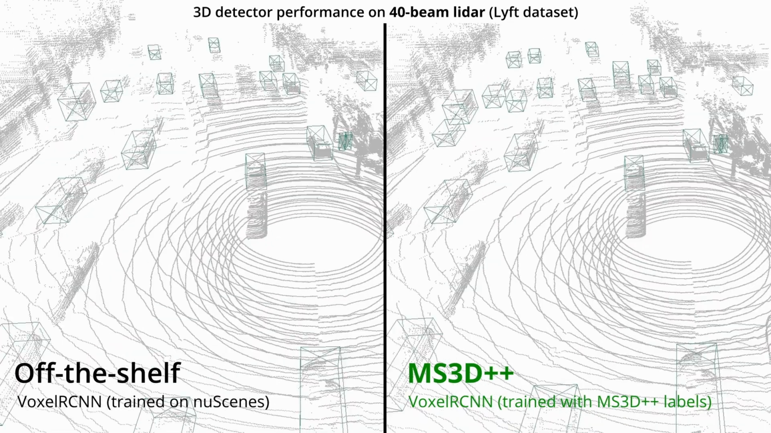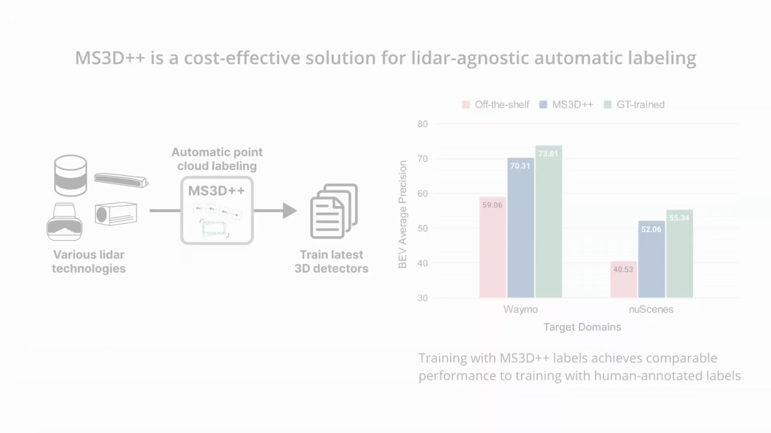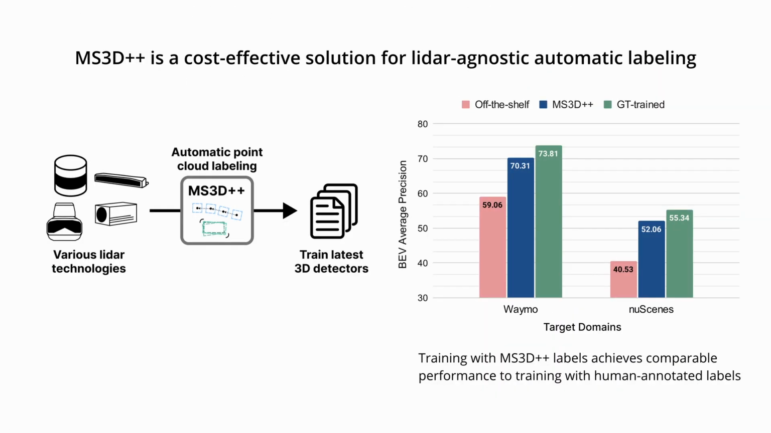The final set of labels can be used to train any 3D detector with any data augmentation technique on the given target domain. On a broader scale, MS3D++ is a cost-effective solution that facilitates the deployment of cutting-edge 3D detector research across a range of present and future lidar technologies.